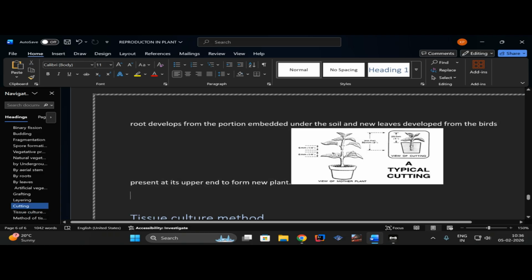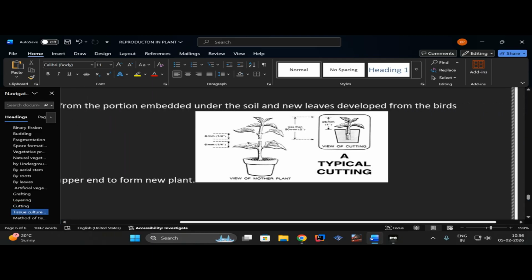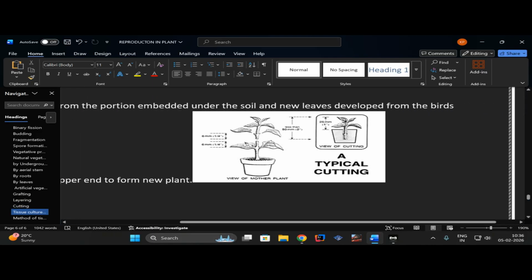So what does that mean? Right, let me explain. You can see in the diagram, this axillary bud or the upper part of the shoot is cut off from a mother plant or the parent plant and is then planted in a small pot. So it is simple. Most plants have this property. You can also try that if you are having any plant.